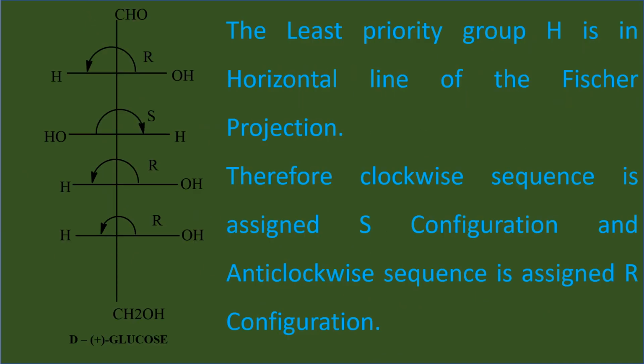Now I have taken the structure of the Fischer projection formula of D-glucose. So it has 4 chiral centers. If you assign priority numbers for the 4 different groups present in every chiral center, and then you read the numbers from 1 to 3 for this carbon, you can do it by yourself.